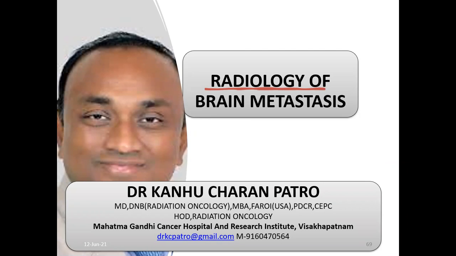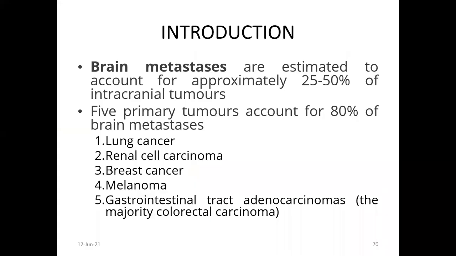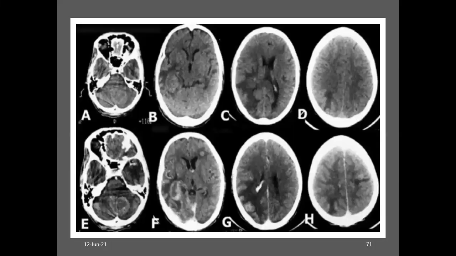Good morning. Today we will discuss the radiology of brain metastasis or brain secondaries. Brain metastases are estimated to be approximately 25 to 50% of intracranial tumors, and the most common tumors that metastasize to the brain, about 80%, are from the lung, renal cell carcinoma, breast, melanoma, and GI tract, mainly colon cancers, colorectal malignancies. If you see the CT pictures, the lesions are mostly hypodense in nature,